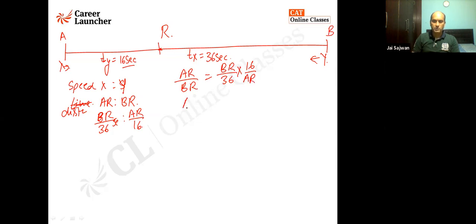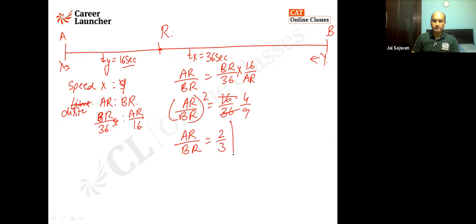I can further say (AR upon BR) square is equal to 16 upon 36, that is 4 by 9. That means AR upon BR is coming out to be 2:3. So AR is 2 units of distance and BR is 3 units of distance.